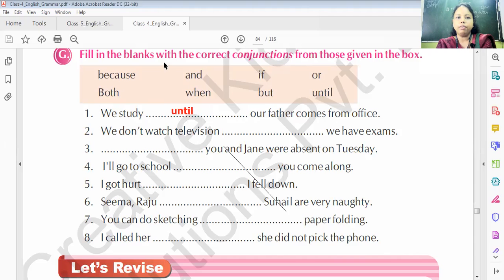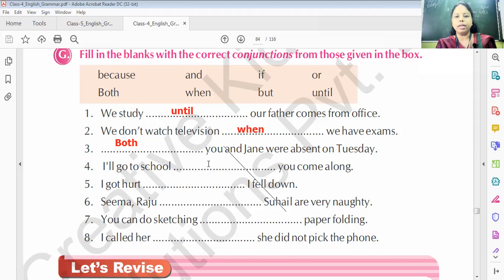We don't watch television dash, we have exams. We don't watch television when we have exams. Dash, you and Jane were absent on Tuesday. Both. We should write it in capital. Both you and Jane were absent on Tuesday.